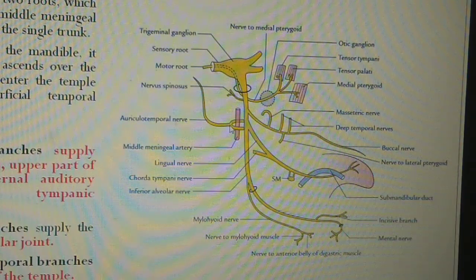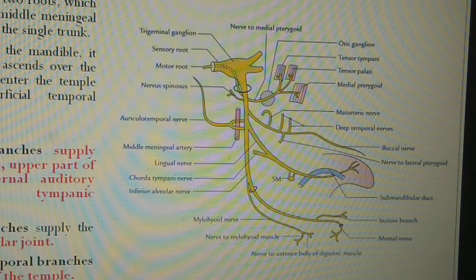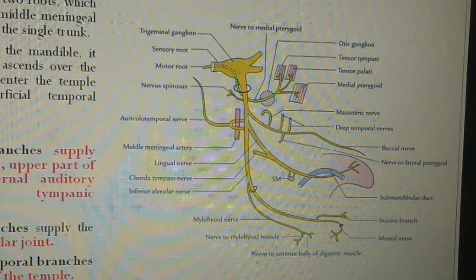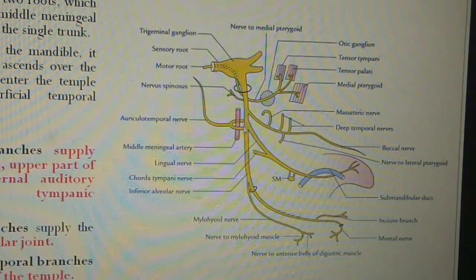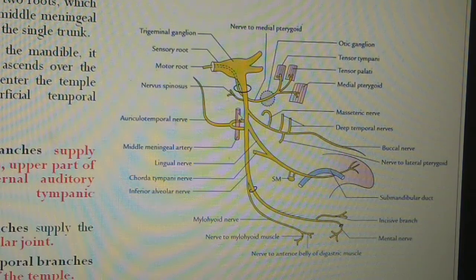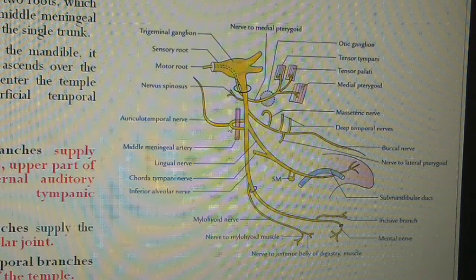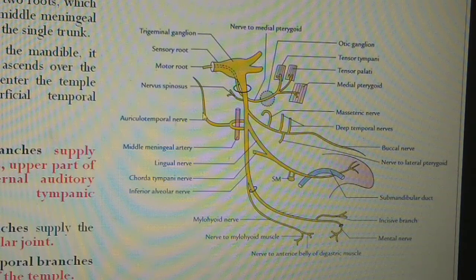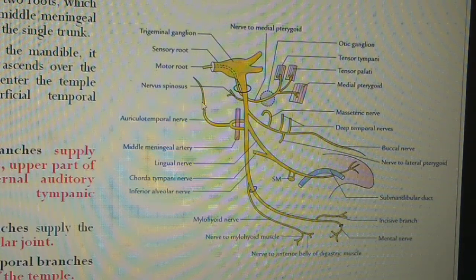This is the auriculotemporal nerve, which arises by two roots, anterior root and posterior root. You can see this is the anterior root and the posterior root. Both roots encircle the middle meningeal artery, and unite with each other to form a single trunk known as the auriculotemporal nerve. This nerve runs behind the neck of the mandible, ascends over the root of the zygoma, and enters the temple behind the superficial temporal vessels.